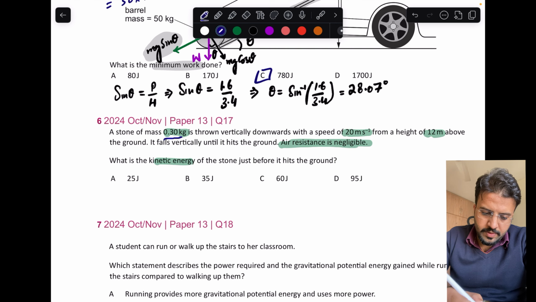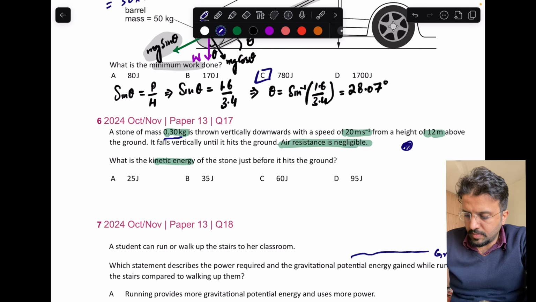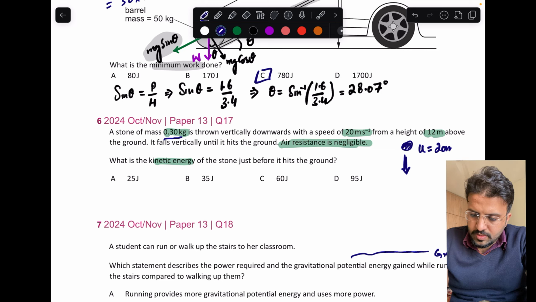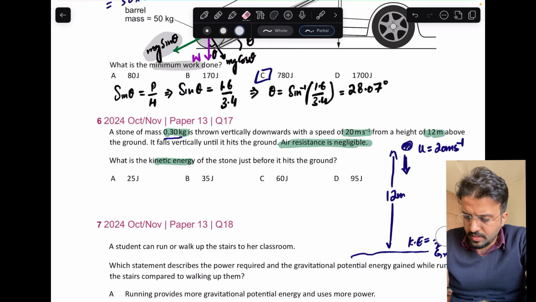Let's suppose this is the stone that we are talking about. This can be the ground level, and the stone is moving down. Its initial speed is 20 meters per second, and the height from which it is falling is 12 meters. You have to tell what the kinetic energy will be at this point. Its kinetic energy at this point will be half mv squared, but we don't need this. We just need the kinetic energy at the ground.